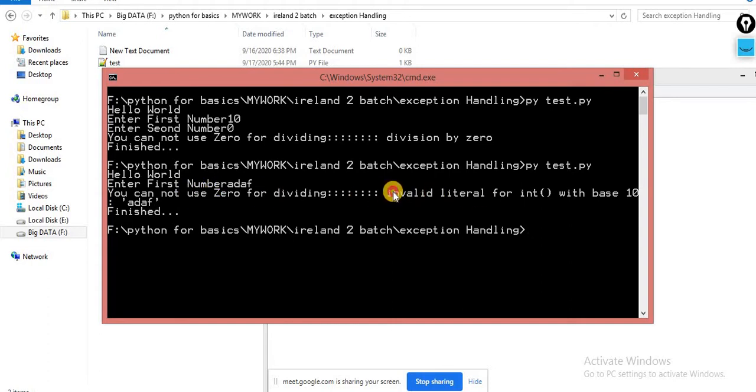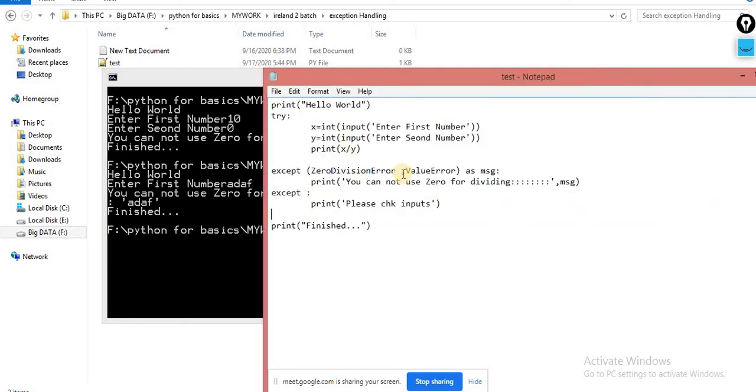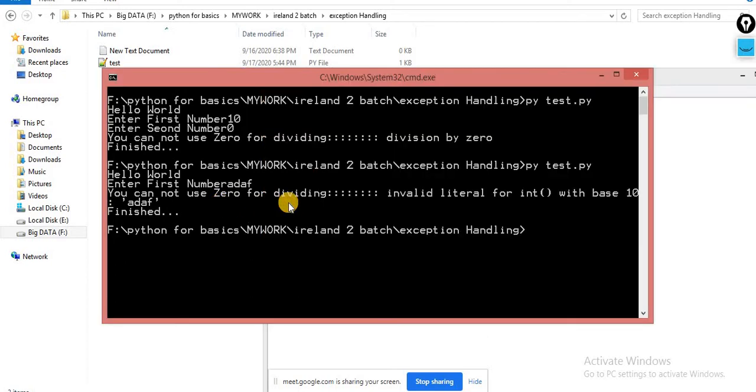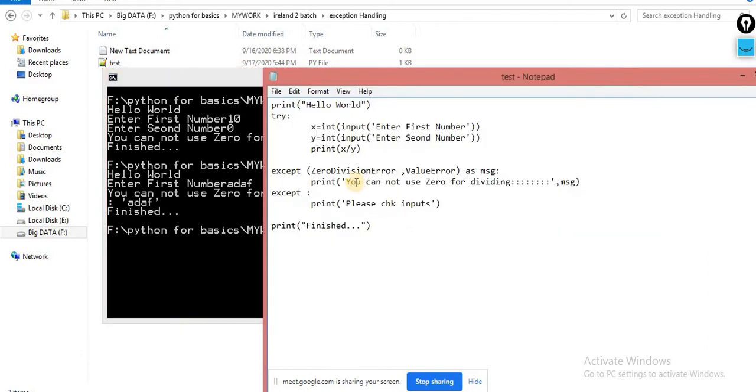This error is occurring. Okay, this error is basically the value error, and that error is caught by this except. So you can print the message something like this. Whatever message is raised, you can print that message after your message. Now the picture is more clear. Now the user can easily understand, okay, invalid literal. You cannot use the 0 division or whatever. This is the message, the invalid literal. So the choice is again yours. This is one way you can handle the entire thing in a single line.